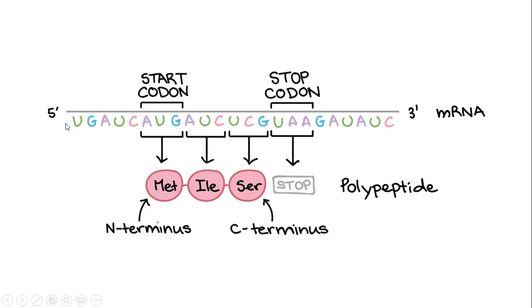So this is a diagrammatic presentation of the reading frame and how the codons are read in groups of 3 on an open reading frame during translation, from 5 prime end to 3 prime end, or from N terminus to C terminus, to create a polypeptide chain.